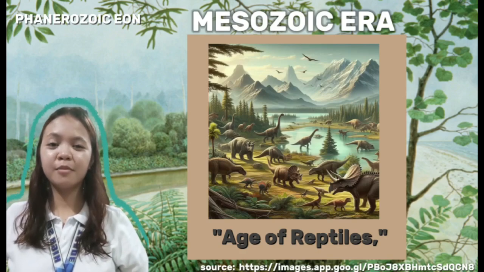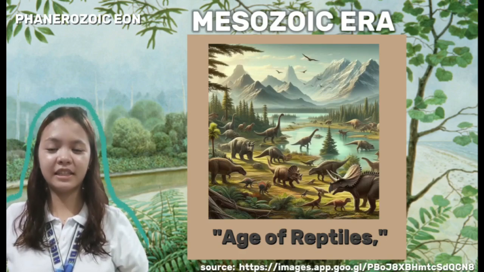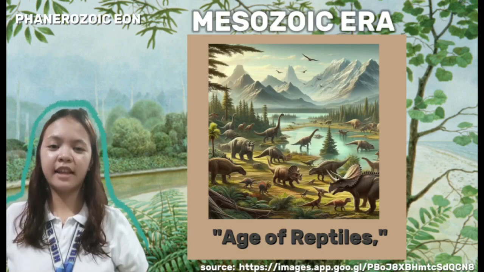I know that. The Mesozoic era, or the Age of Reptiles, where dinosaurs ruled. Wow, the Mesozoic era contains the Triassic, Jurassic, and Cretaceous periods. Now let's meet them one by one.